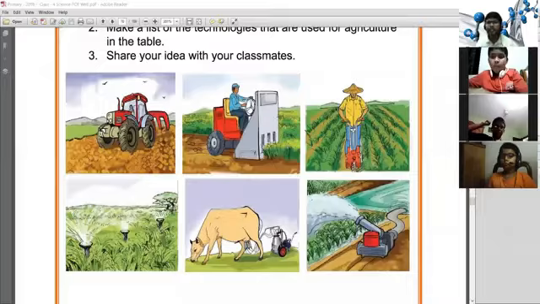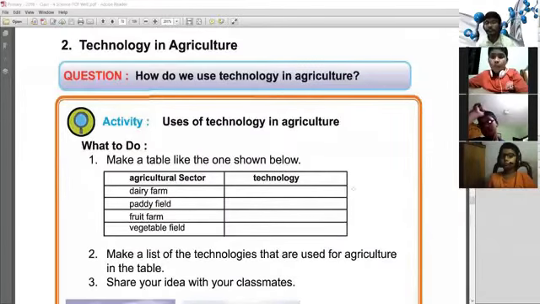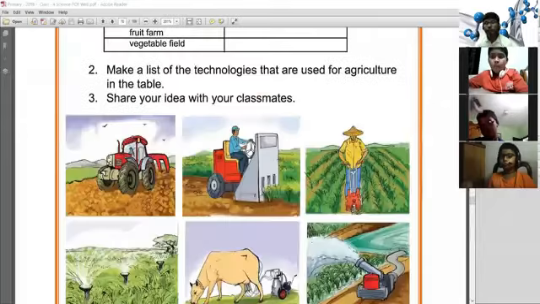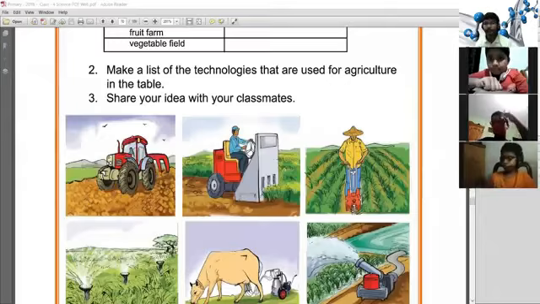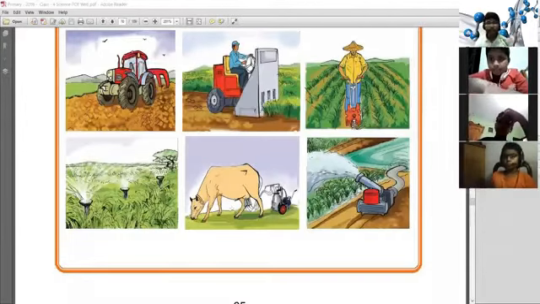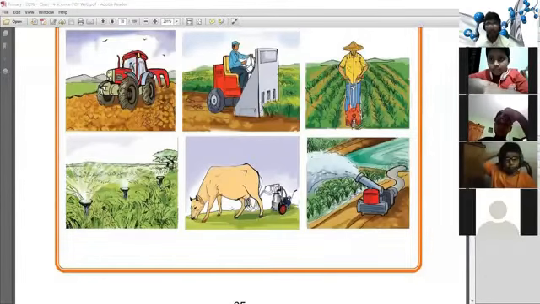In the third picture, we see that there is another agricultural instrument which is used to remove the unwanted grass or other trees. Then we see a water spray, a spray for spraying crops. Then we see a suction pump used for sucking milk from the cow.